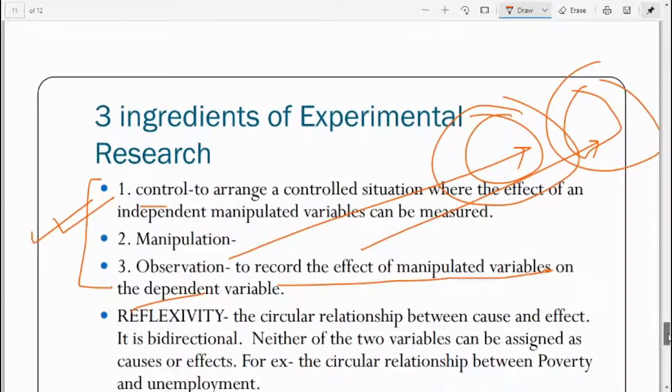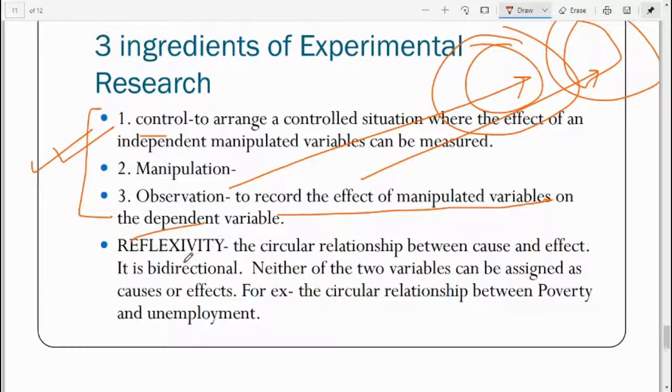There is one more term that comes under experimental research, that is reflexivity. Reflexivity means when you have 2 variables and you are unable to decide which one is independent, which one is dependent, or which one is the causal variable or which one is the affected variable. When this situation comes, it comes under reflexivity, it is bidirectional and circular, because you have no clear cut idea which variable is independent or dependent, because both variables act like the same variable at the same time.